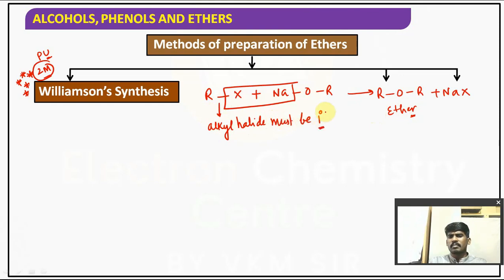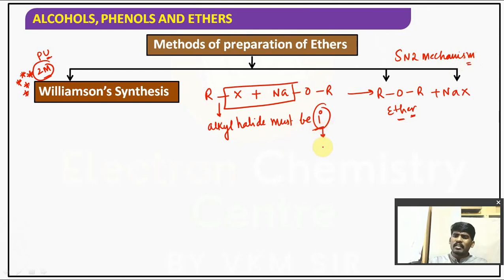Alkyl halide must be primary. If it is primary, then it is very easy to give the ether, and it will give the ether in good yield. And this Williamson ether synthesis follows the SN2 mechanism. So it is favorable for the primary alkyl halide.